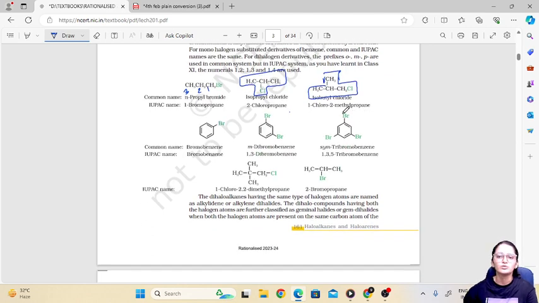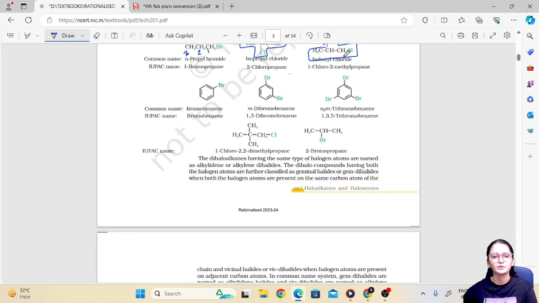This is also iso, but here one thing you have to remember in common nomenclature: no matter how many carbons you have, in a branched chain or straight chain, you have to consider all the carbons, whether they are branched or straight chain. Here we have 3 carbons in a straight chain, that's why the IUPAC name ends with propane. But the common name has butyl as a whole, because here we have 4 carbon atoms. That's why it is isobutyl chloride.